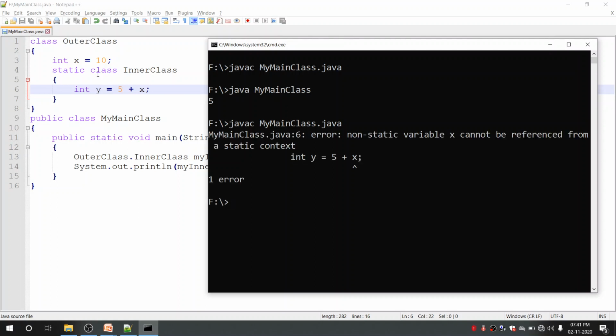Now you can see it has displayed an error at line number 6. What error is it displaying? Non-static variable x cannot be referenced from a static context. That is 5 plus x. We are trying to access x, but this statement is inside the static class. So from a static class we cannot access non-static members of the outer class.